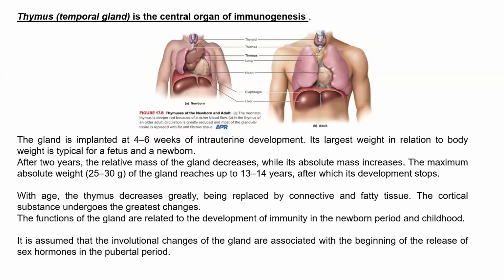With age, the thymus decreases greatly, being replaced by connective and fatty tissue. It stops its work, and the cortical substance undergoes the greatest changes. The functions of the gland are related to the development of immunity in the newborn period and childhood. It is assumed that the involuntary changes of the gland are associated with the beginning of the release of sex